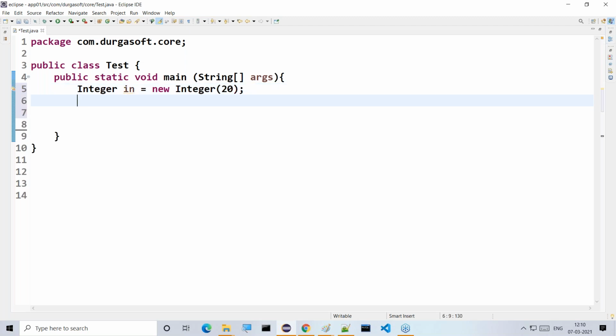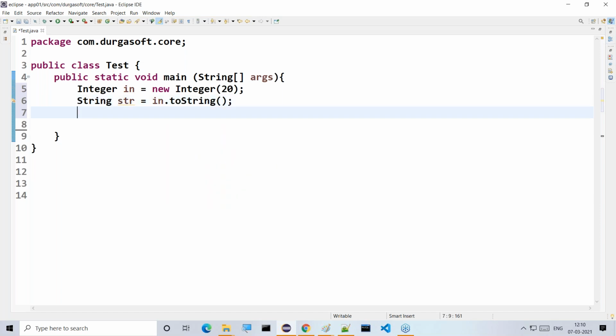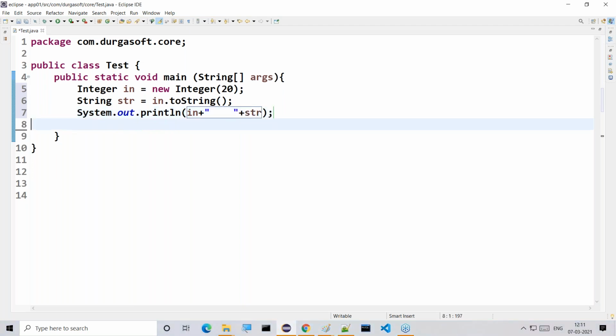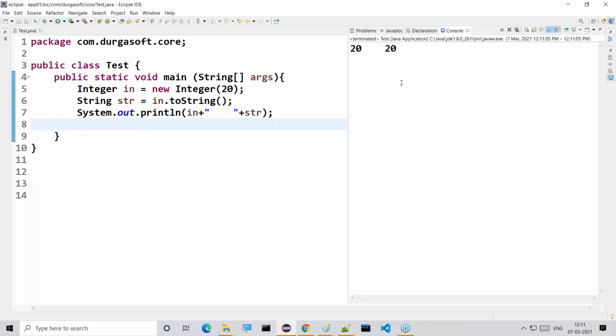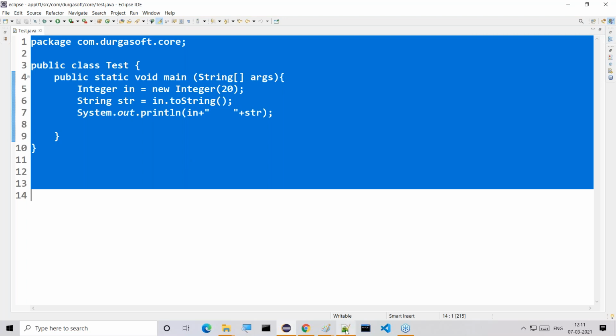Here, this is a wrapper class object that I want to get into a string. String str is equal to in dot toString method. System.out.println of in space plus str. Now here we are getting 20 space 20. The first 20 is the wrapper class object, and the second 20 is str. So this is one mechanism we can understand.